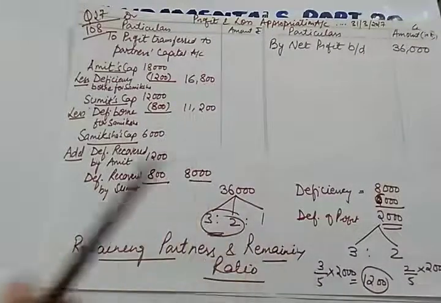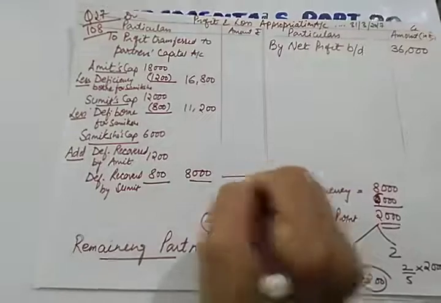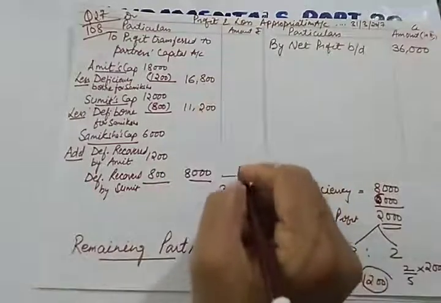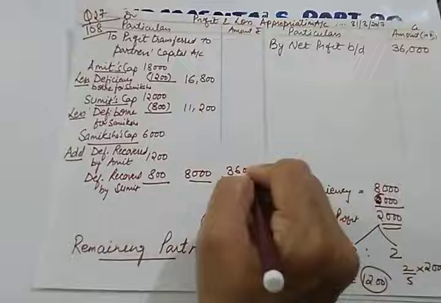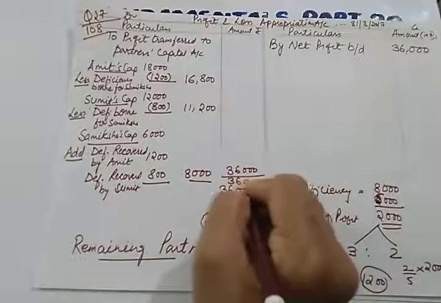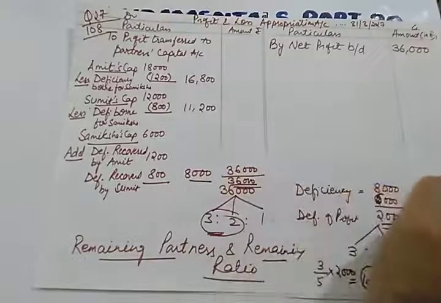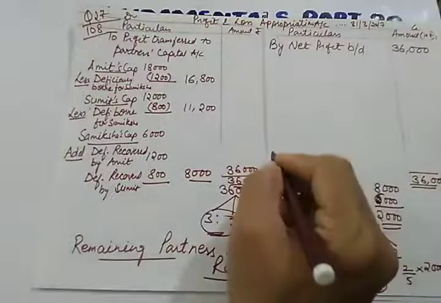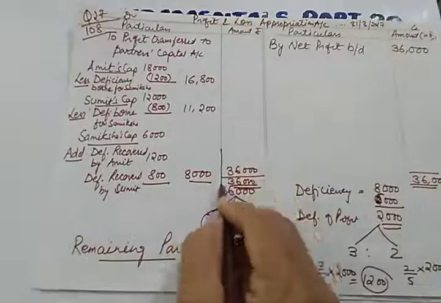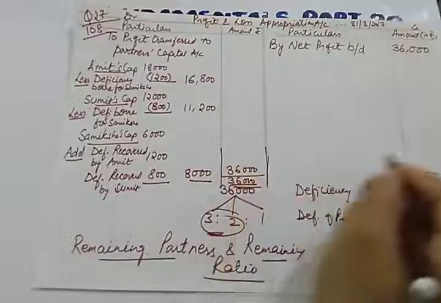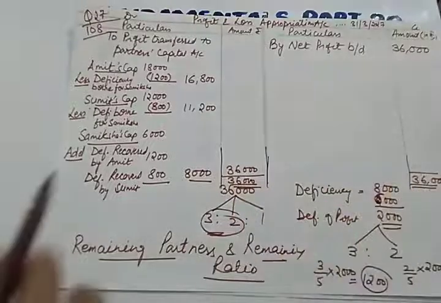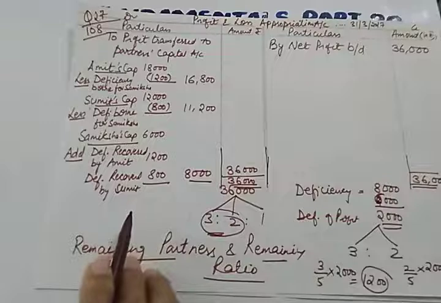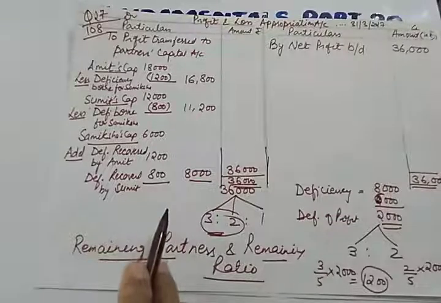When you add it up, there will be a total of 36,000 and 36,000 here also. So I hope this question must be clear to you, how we have given the guarantee to the partners.